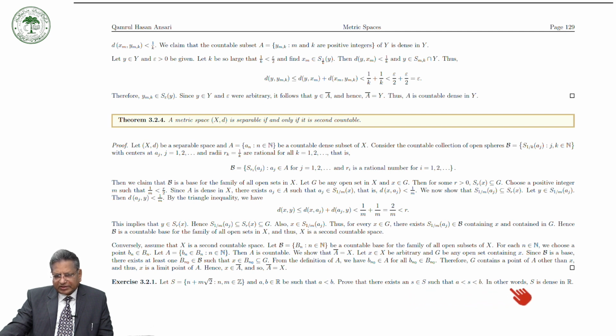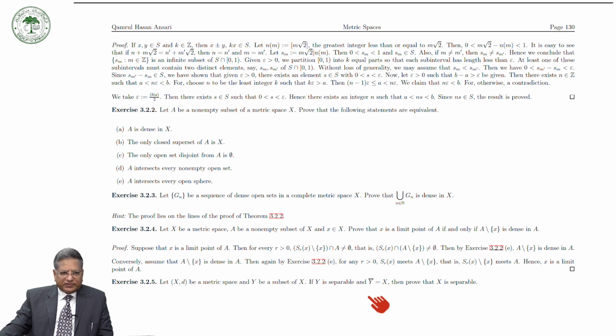In other words, S is dense in R. The proof is given here. I am not going to explain this proof, but you try to prove this by yourself first, and if you fail to prove it, then you can see the proof over here.